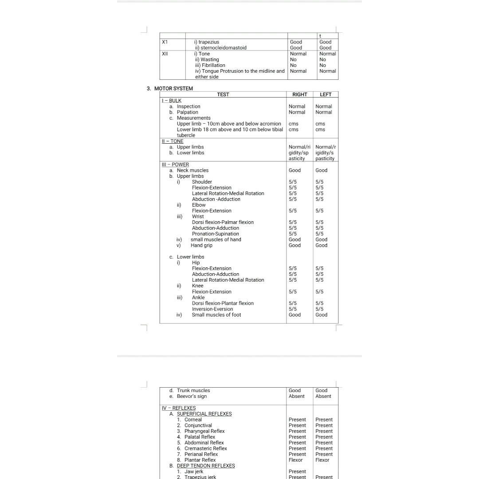In measurement, in the upper limb, you have to take 10 centimeters above the olecranon or below the olecranon, you have to measure. In the lower limb, 18 centimeters above the patella and 10 centimeters below the tibial tubercle. Okay, this is about the bulk. So write in the centimeters.